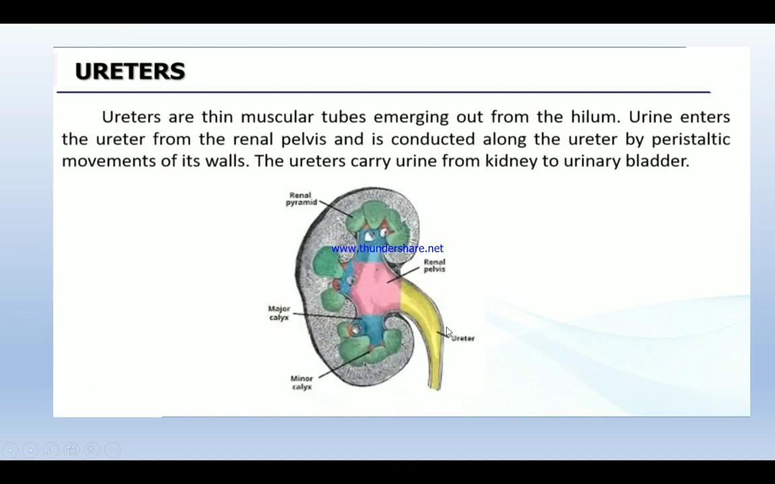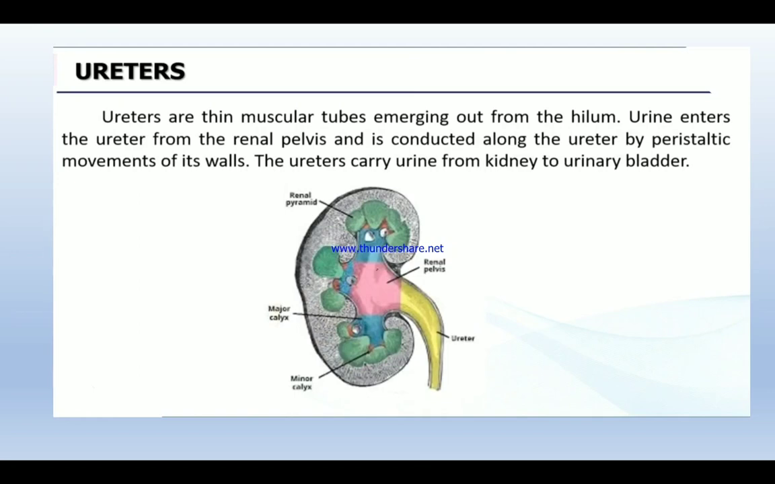So filtration is taking place in the kidney, and the excreta, the wastage in the form of urine, is released out through the ureter. In what movement? Peristaltic movement. What is peristaltic movement? Contraction and relaxation. That kind of movement only we say is peristaltic movement. This happens through the ureter.